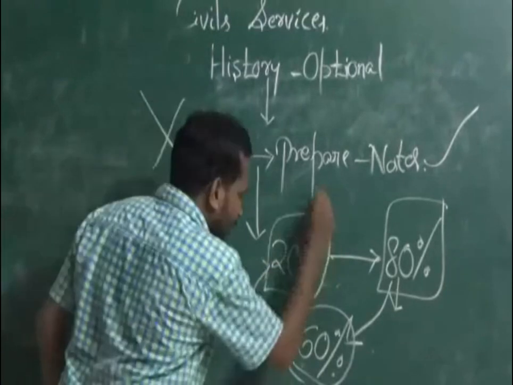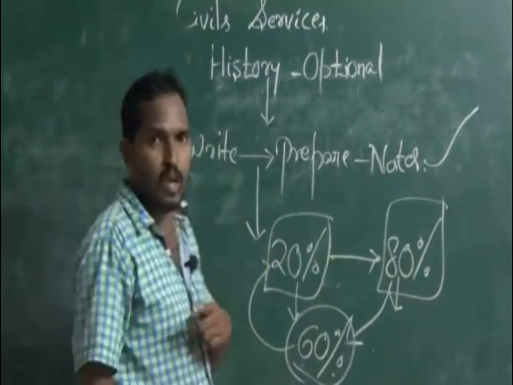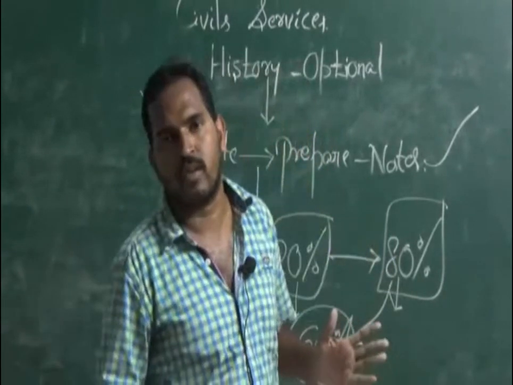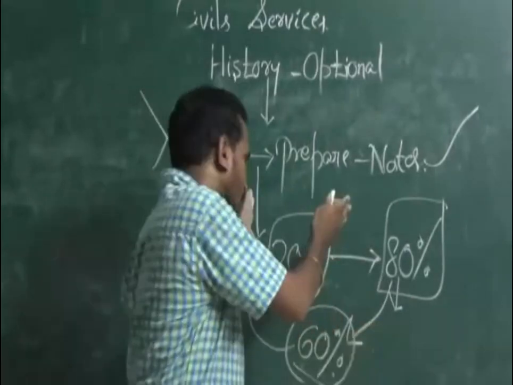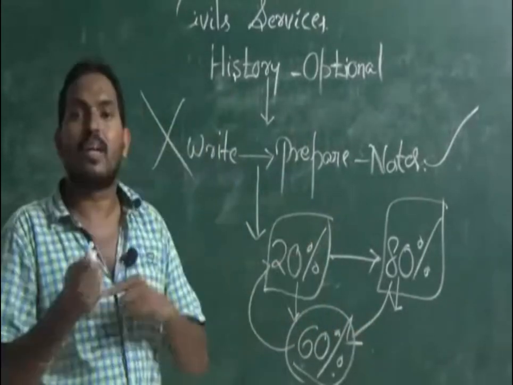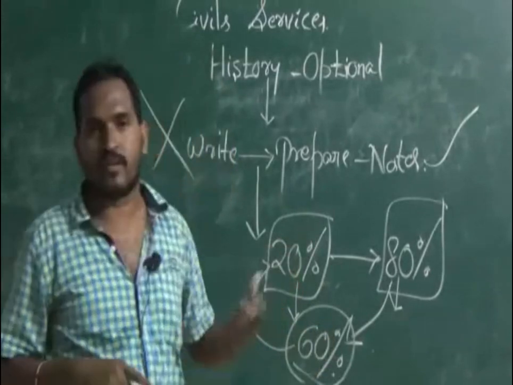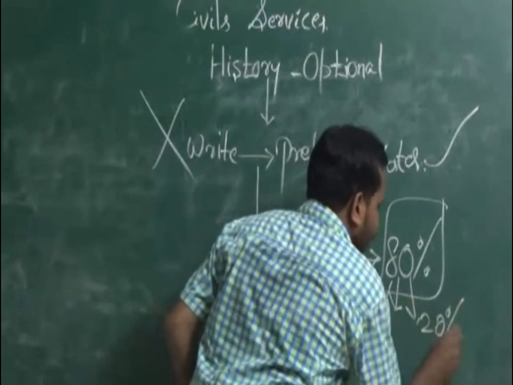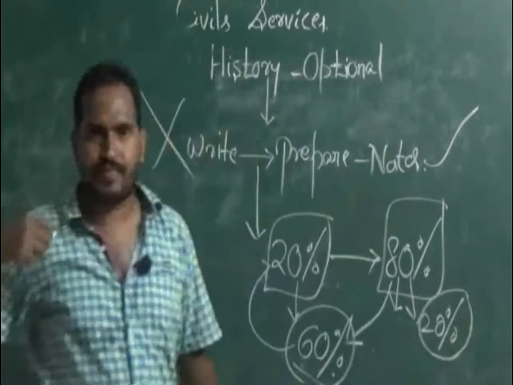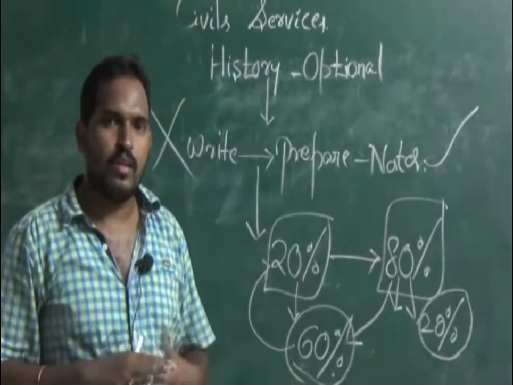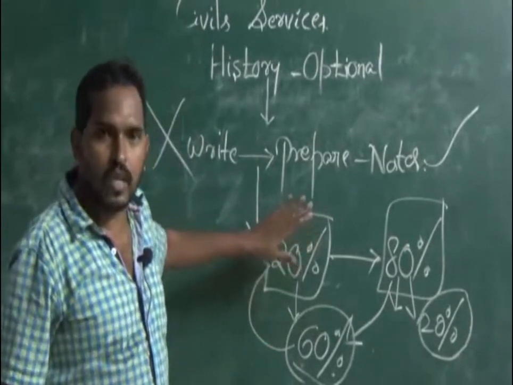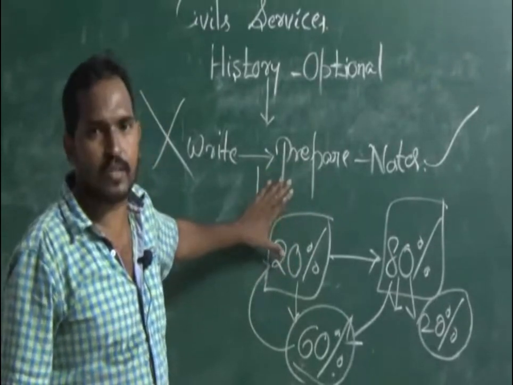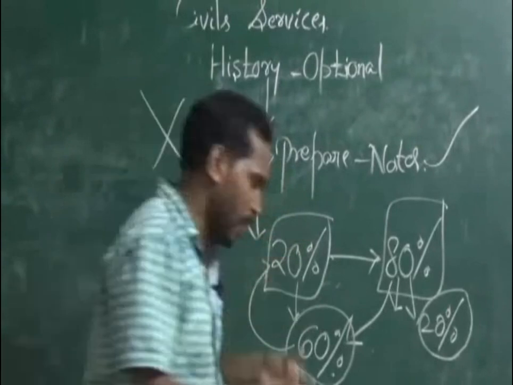On this 20%, you have to make notes again. 60% is about critical analysis only. The syllabus is fixed, but based on this syllabus, you have to make the critical analysis. That is very important. The remaining 20% is extra topics which the faculty didn't cover. This rule applies to every subject of the civil services, not only the optionals.